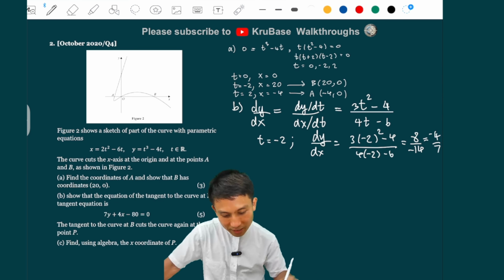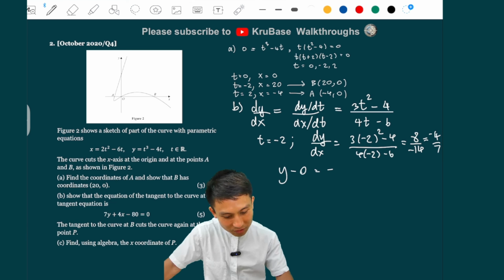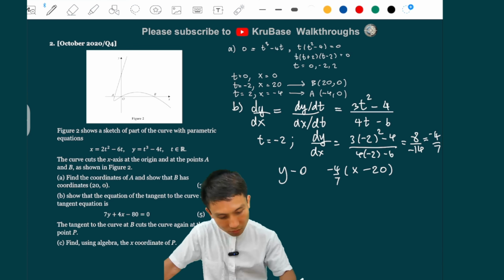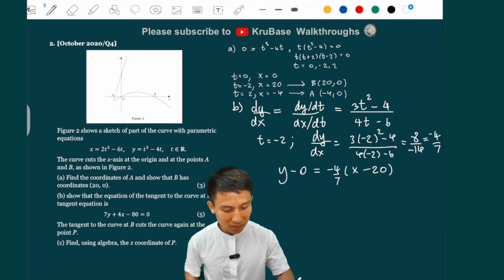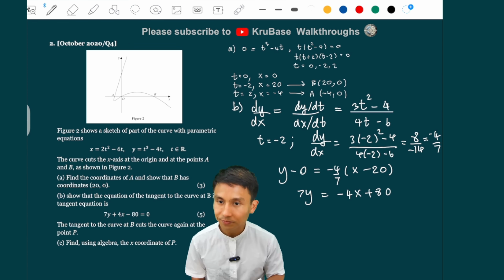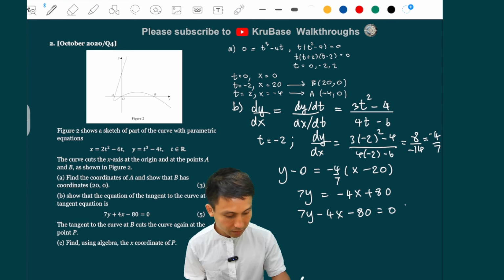And then we need this gradient to form the tangent equation. So we use y minus y1 equals m times x minus x1. And the x and the y will just be the coordinates of point B. So y minus 0 equals m, which is that, times x minus 20, right? Okay. Because it wants 7y equals 4x minus 80, we just multiply everything by 7, so we get 7y here, and then expand the minus 4 into that, we get this. And there you go, we got it. So, like that, as required.